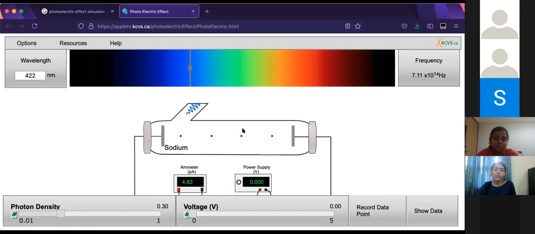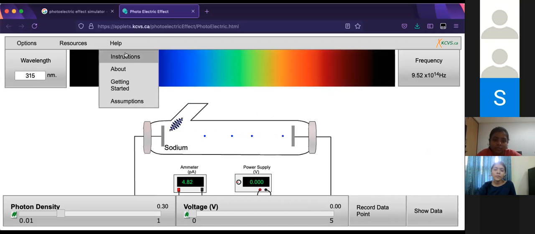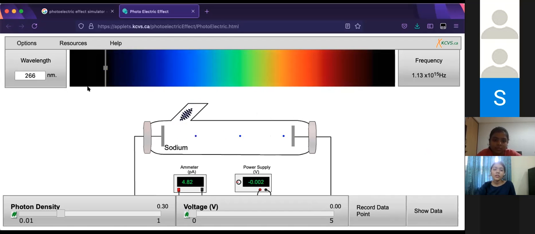So observe the flow of electrons. I'll increase it further. Here it's even more evident. The gap between electrons has increased because, Ritu, the electrons are going so fast that the next one doesn't have the time to catch up to it. So that's how you can see it. If I decrease it back to green, you can see that it's slowed down. That's why there's lots of time for the next electron to catch up with the previous one.